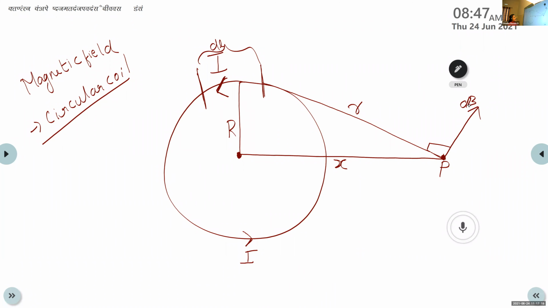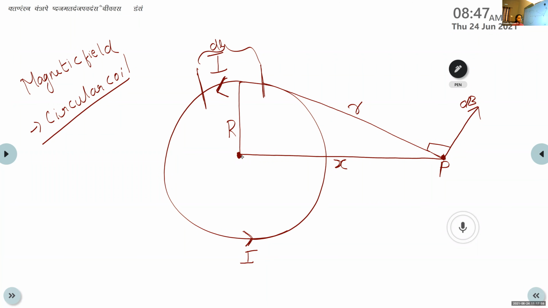Once again, I will repeat all the conditions that we have taken here. We consider a circular loop with a radius R. Let I be the current that flows through this circular loop, producing a magnetic field. Then we consider a point P in this magnetic field. Let x be the distance between the point P and the center of the circular loop.